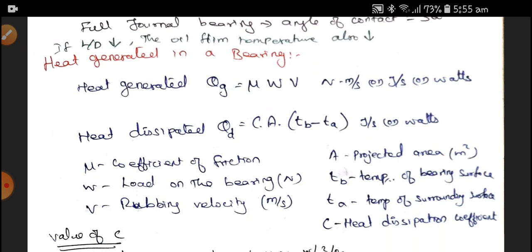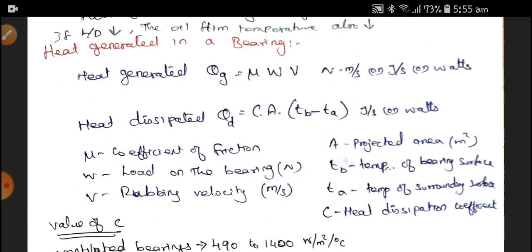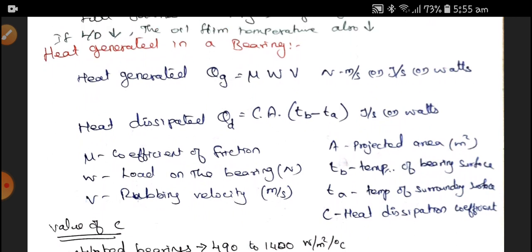Next, in the design of bearings, the heat generated in the bearing is a very important phenomenon. The heat generated Qg is equal to mu into W into V. Here mu is the coefficient of friction, W is the load carried by the bearing, and V is the rubbing velocity.